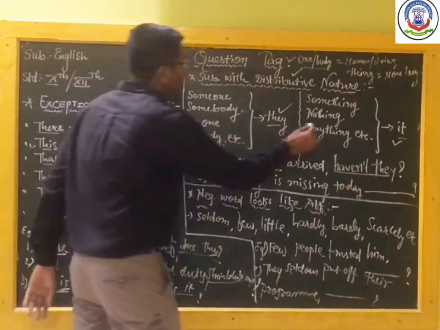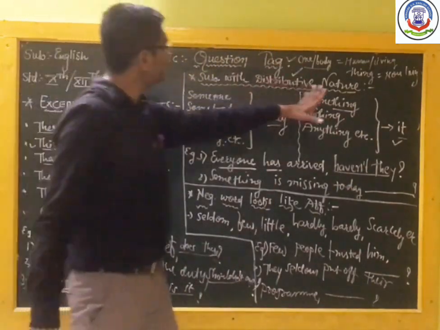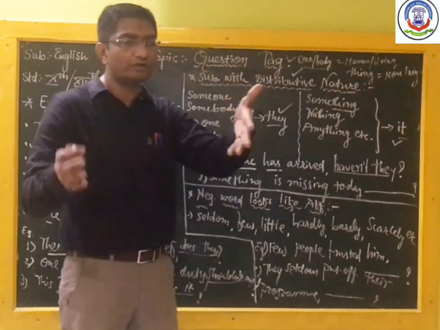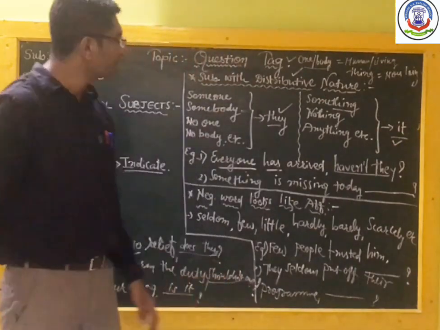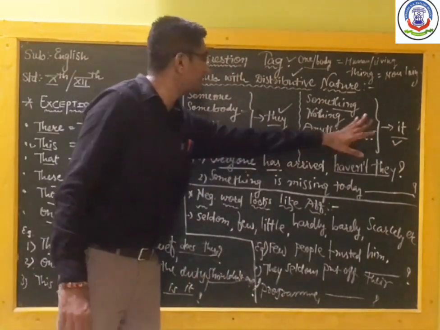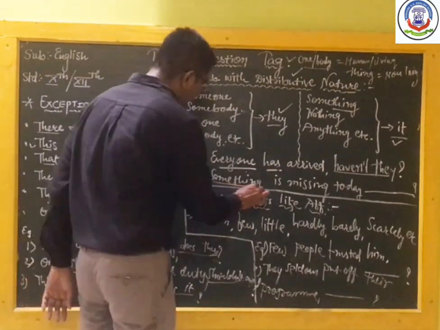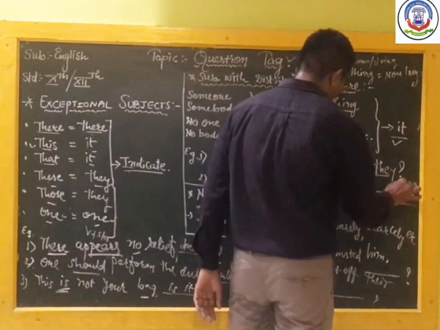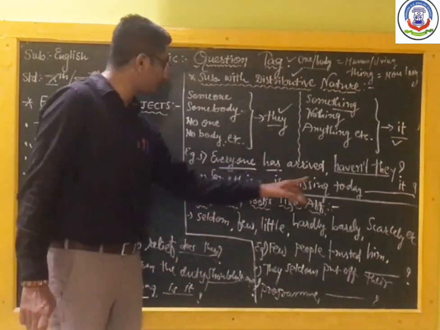Now I give you the example over here. When we put thing, we are using it for non-living. Thing means itself non-living, so we put the subject it over here. So for something, nothing, anything, we are applying it. Now for something we are putting here it, and check: something is missing.